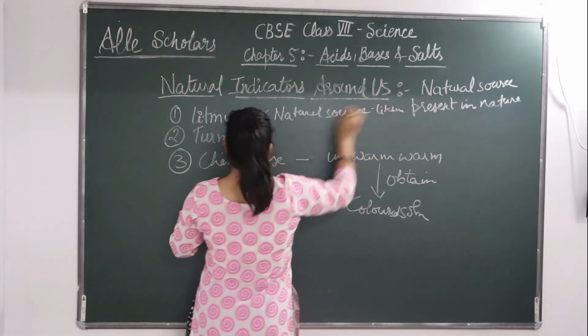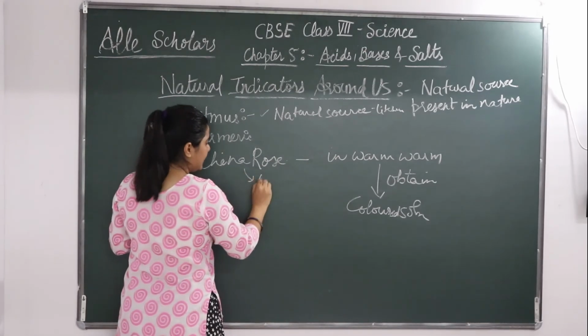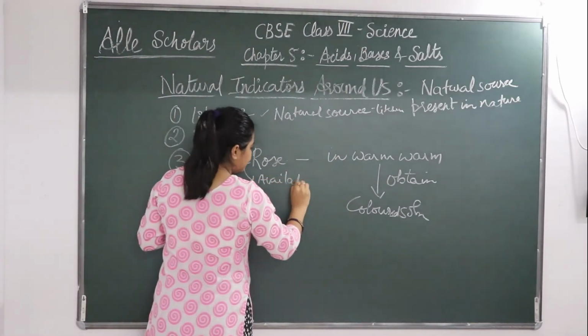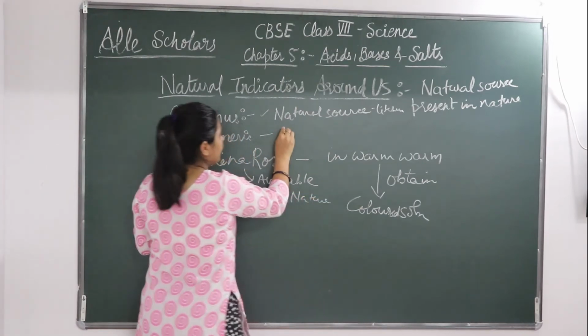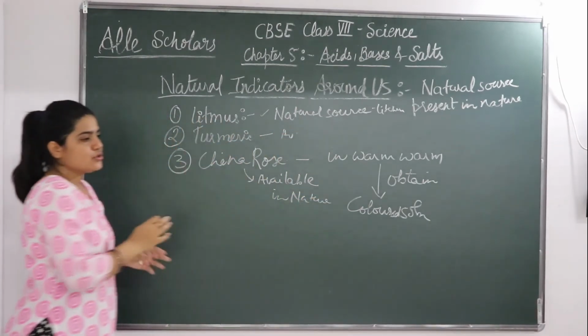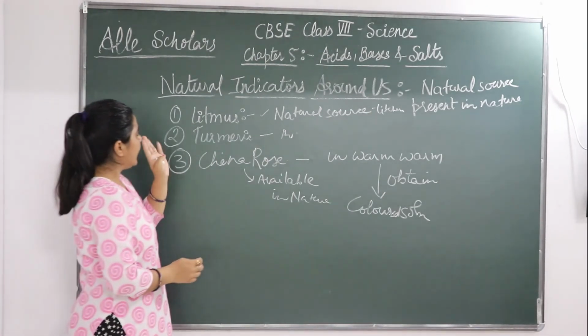Okay, this China rose is available in nature and turmeric is also available in nature. Okay, so इस तरीके से ये नेचुरल इंडिकेटर्स है.